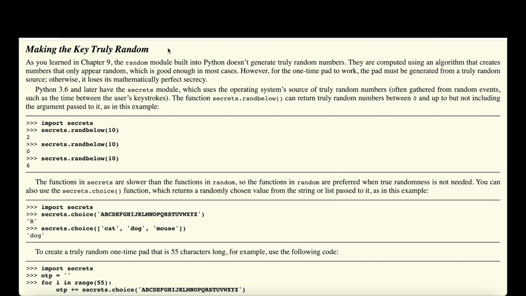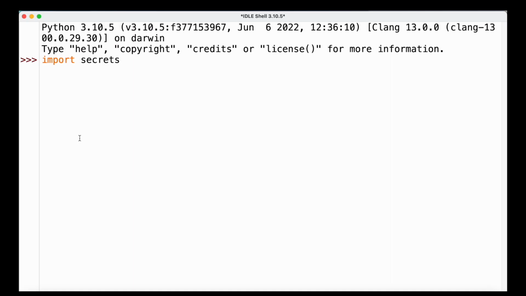However, for the one-time pad cipher to be truly secure, it has to be an actual random number. Otherwise there would be ways to actually break it. And in order to generate truly random numbers, we can open up IDLE and import the secrets module that comes with Python. And to generate a truly random number, we can then call one of the functions which are part of the secrets module, for example randbelow(10), which in this case gives us the number 3.